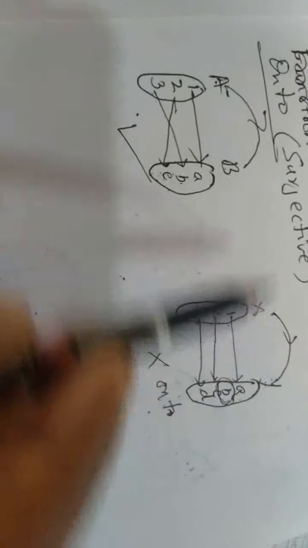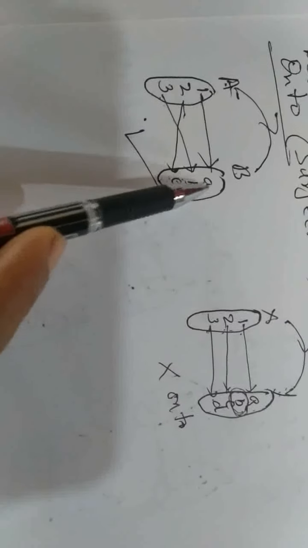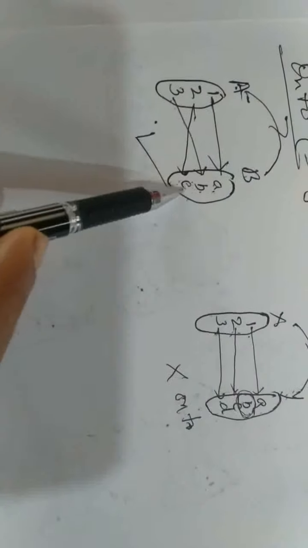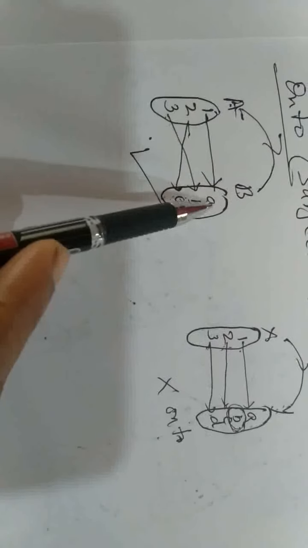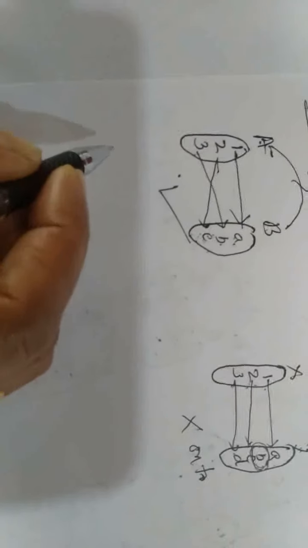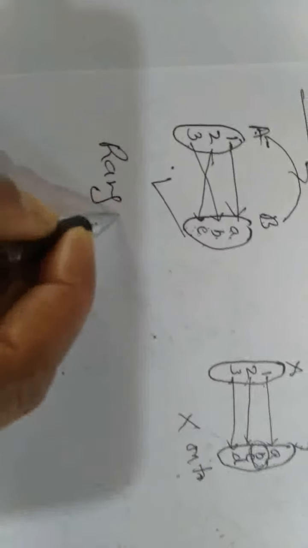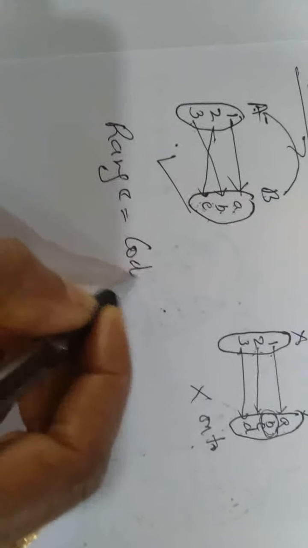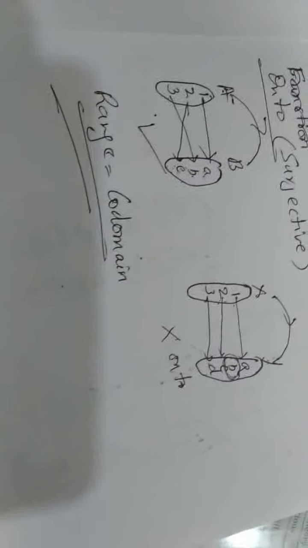Now in this case, codomain is set B. Codomain is set B and range also set B because set of all images is A, B, C. If a function is onto, then range must be equal to codomain. Function onto ಆದರೆ range and codomain must equal.